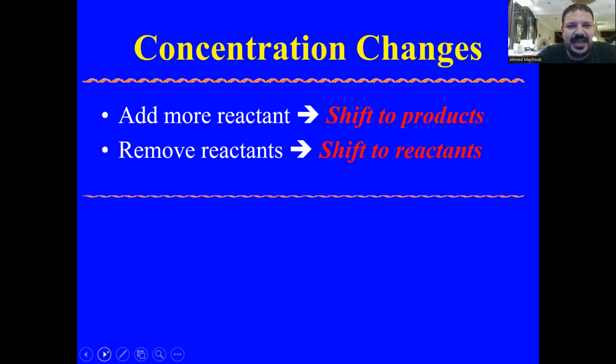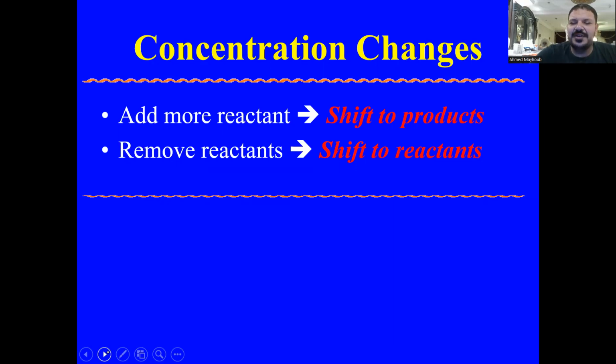For example, if you add more reactant, the reaction shifts to the right, to the product side. Or if you increase the concentration of product, it will be directed to the backward side, or to the left side.